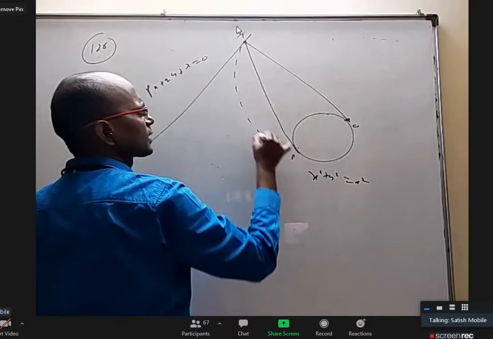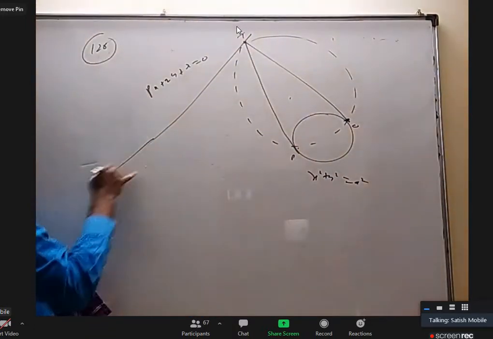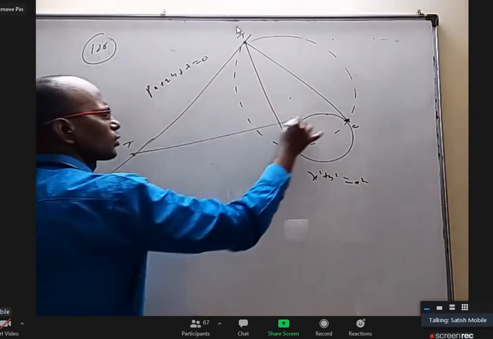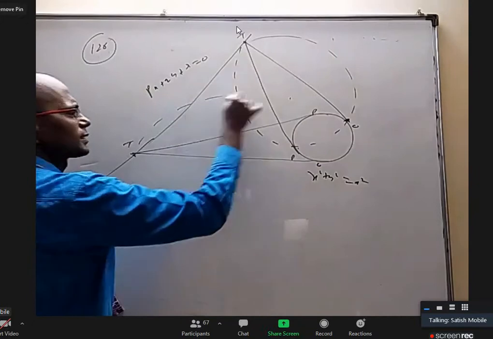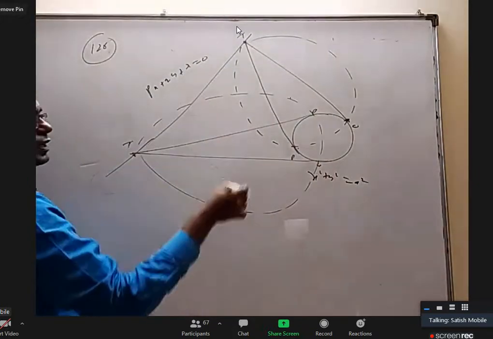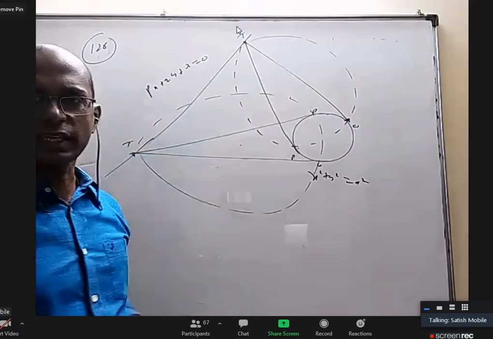And draw a circumcircle of TPQ. It will have one center. Take another T on this. Again, draw two tangents. They will touch at some other P and Q. Again, this triangle will have a circumcircle. There will be one circumcenter. They are asking what is the locus of all these centers.